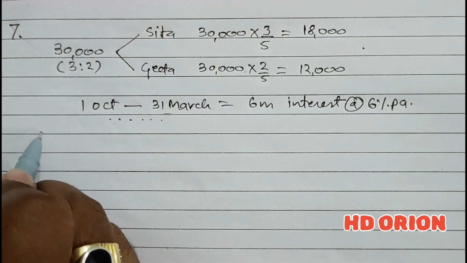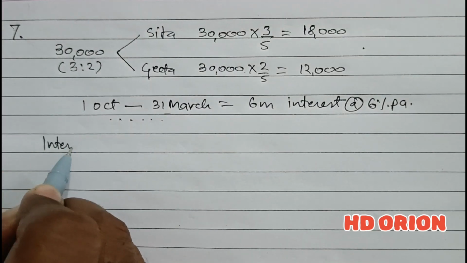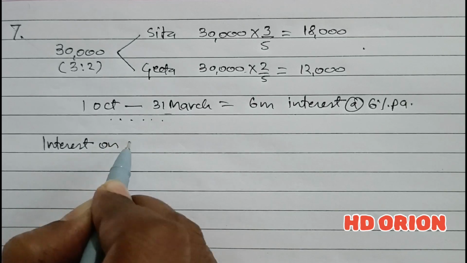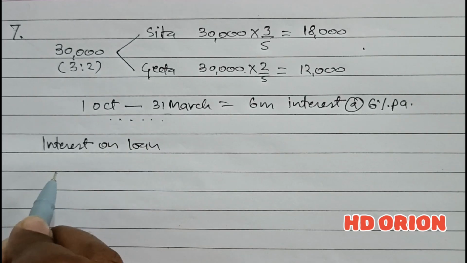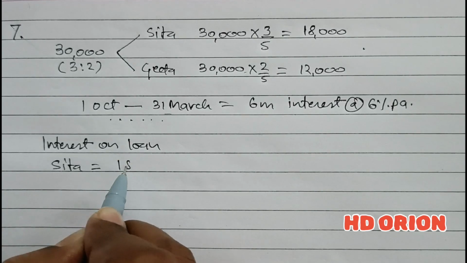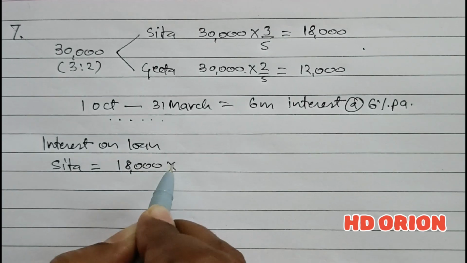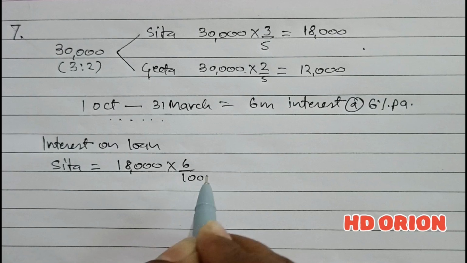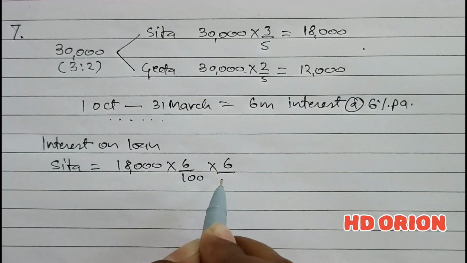So interest on loan. Interest on loan for Sita is equal to 18,000 rupees at 6% per annum, but only for 6 months.